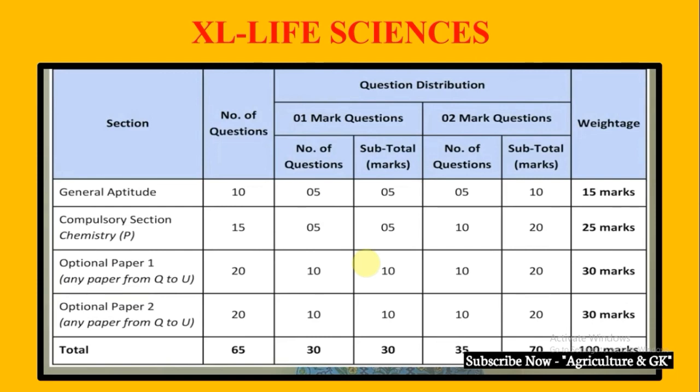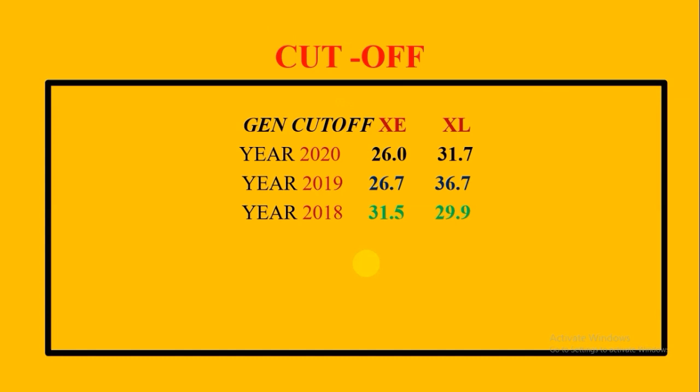Optional paper can be food technology or other papers from Q to U code. So you can select according to that. The number of questions will be 20, in which 10 will be 1 mark questions and 10 will be 2 mark questions. So the weightage will be 30 marks in each of the optional papers. So the total number of questions will be 65 and the weightage will be 100.